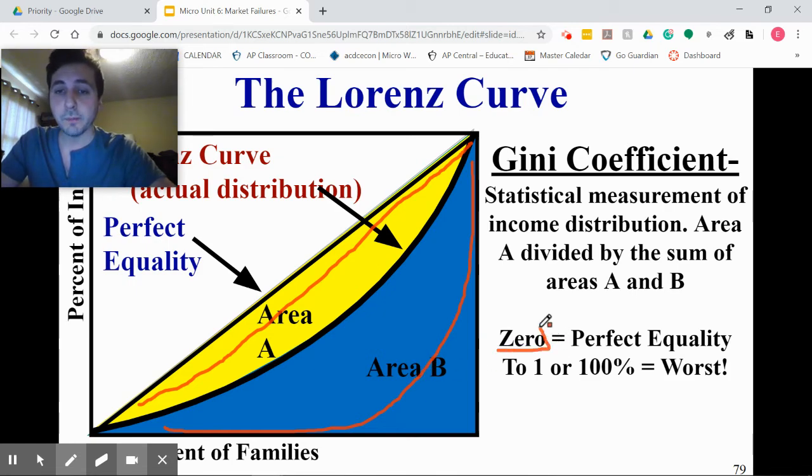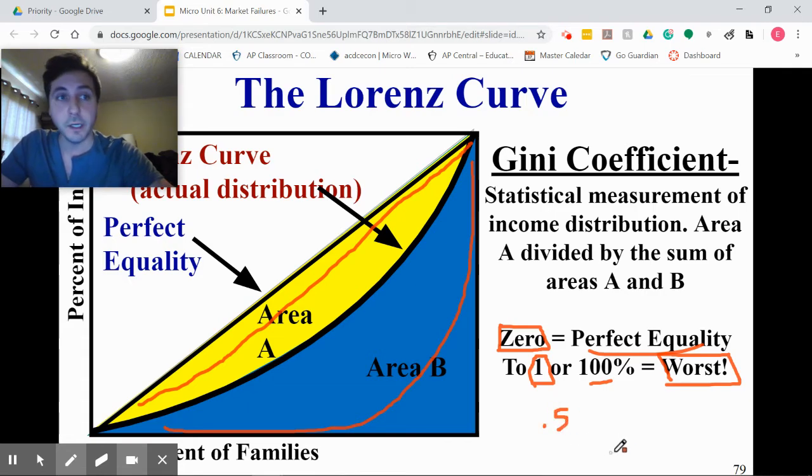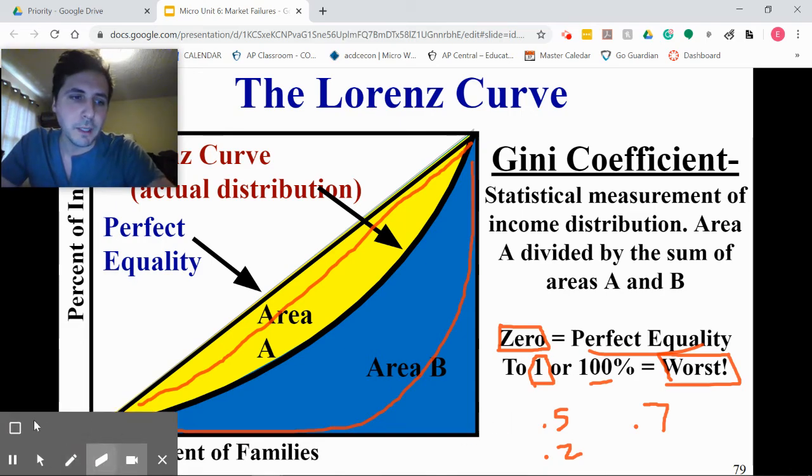So zero, here's the important bit, zero is perfect equality. 1 or 100% is terrible inequality. It's as bad as it gets. So if I have 0.5, then I'm neither equal nor unequal. If I have 0.7, highly unequal. If I have 0.2, relatively equal distribution of income. The lower the Gini coefficient, the more equal we are. The higher it is, the more unequal we are. So keep that in mind.